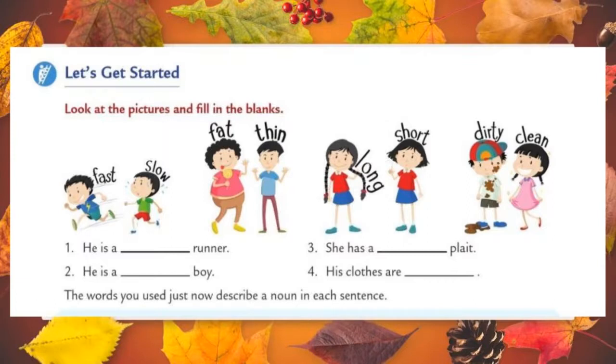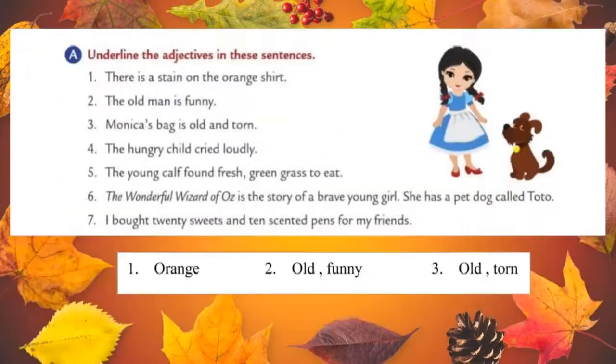And the last one, his clothes are dash, either dirty or clean. Here also two words are describing words. You can use any one. His clothes are dirty or otherwise his clothes are clean. Okay students, write neatly and clearly in your grammar book.